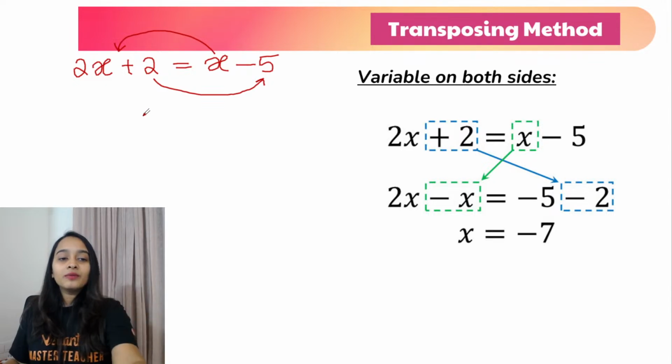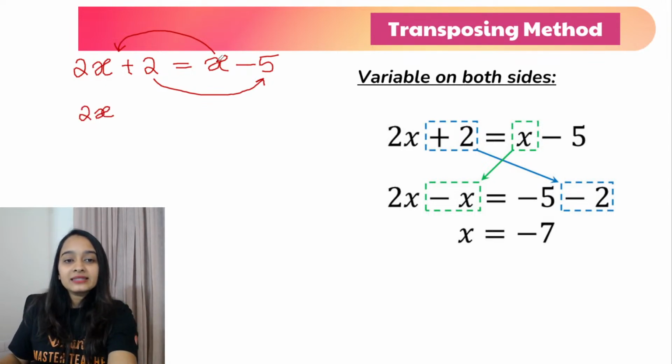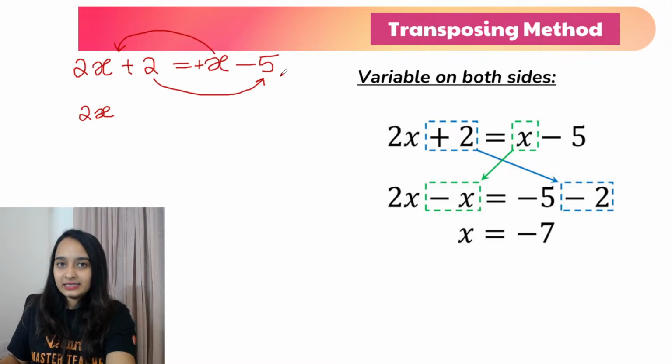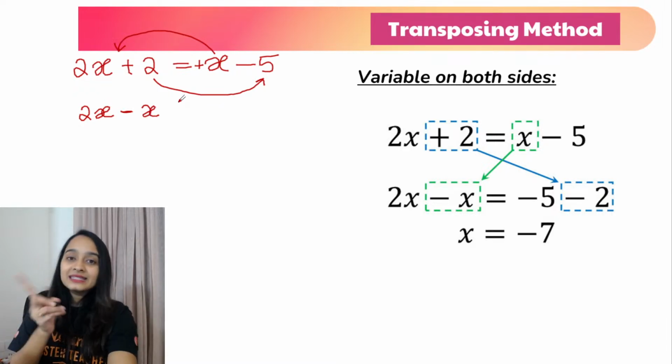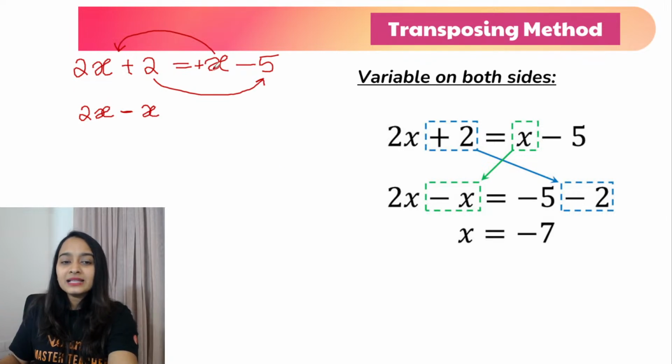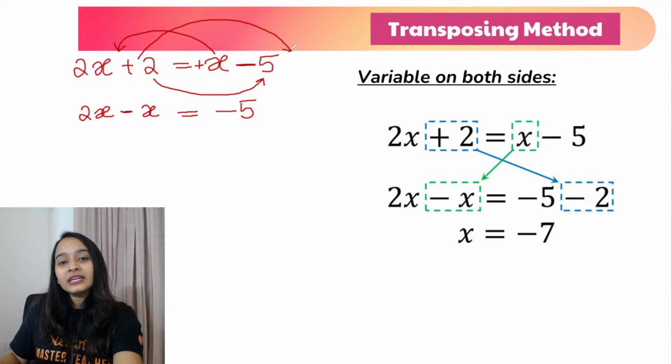Okay? So what do we have here? You'll have 2x. Now this is plus x minus 5. So plus x when you take it to the other side will become minus x. Your addition will become subtraction. Subtraction will become addition. Division will become multiplication and multiplication will become division. So your plus x, you shift to the other side will become minus x. And minus 5 will be as it is. This minus is still there. Don't eat that minus. Okay. So minus 5 is as it is. Now plus 2 when you take it to the other side will become minus 2.